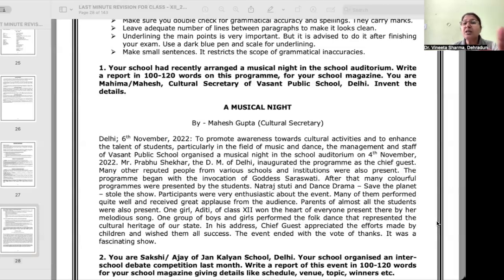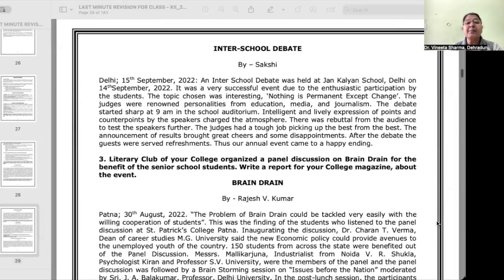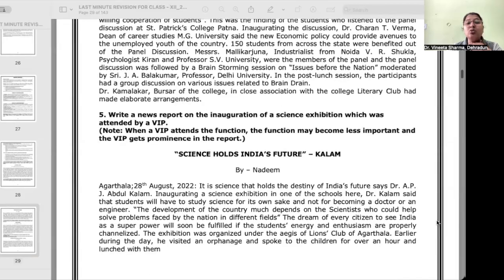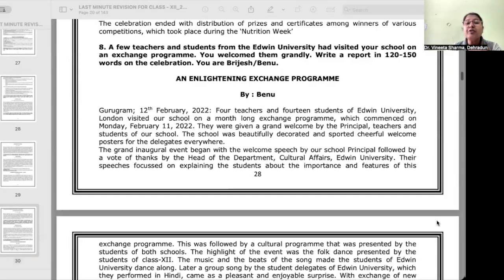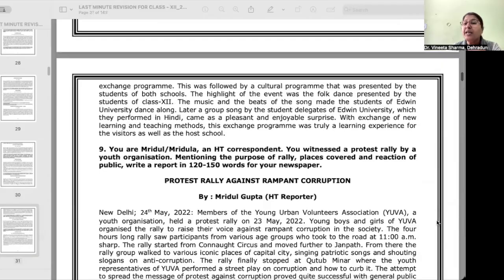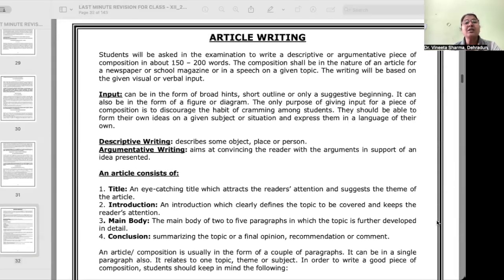Okay, so this should be here, it is not given, but this should be at least 3 paragraphs. Please understand. I hope it is clear. There are some other examples also which you should go through. See, as many samples as you read, it will definitely benefit you in developing the content whenever you write it yourself. Okay, next is article writing.